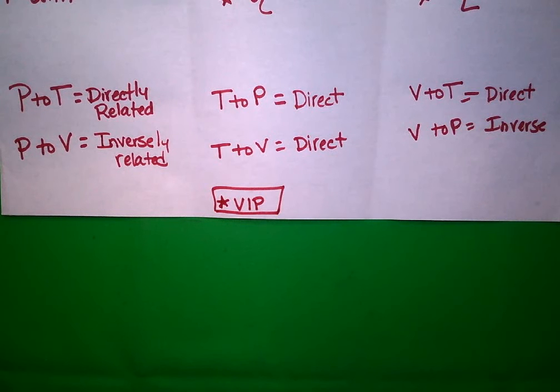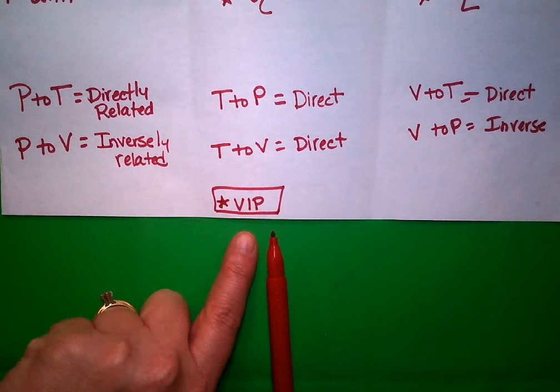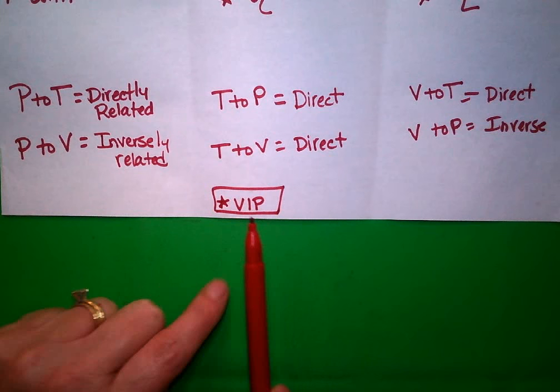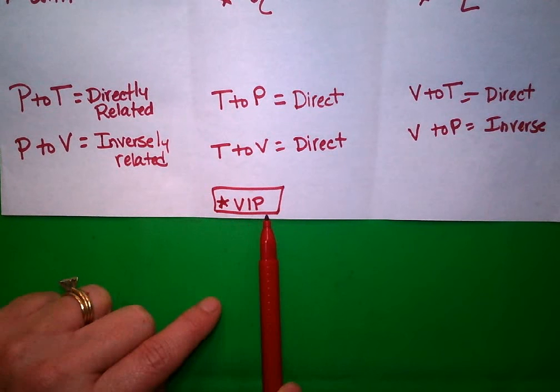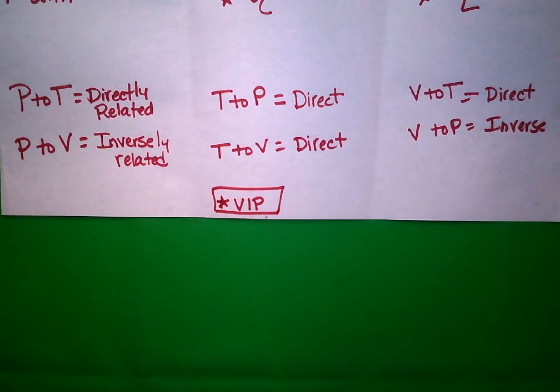But VIP can also stand for the only inversely proportional relationship that is there. Volume is inverse to pressure. Everything else is the same. Everything else is a direct relationship. Pressure and temperature is direct. Volume and temperature is direct. But volume and pressure are inverses.